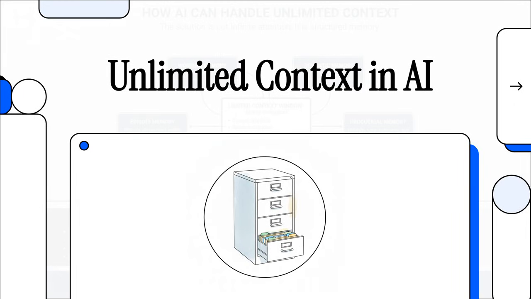Today we're taking a hammer to one of the biggest, most persistent myths in AI right now. You've probably heard it. The idea that if we just build a massive, infinite context window, boom, long-term AI reasoning is totally solved. Now, don't get me wrong, it's a super exciting time for AI architecture. But as we're going to see today, just throwing a million tokens at a problem, it's not the magic bullet we think it is. The real solution here isn't infinite attention, it's structured memory.